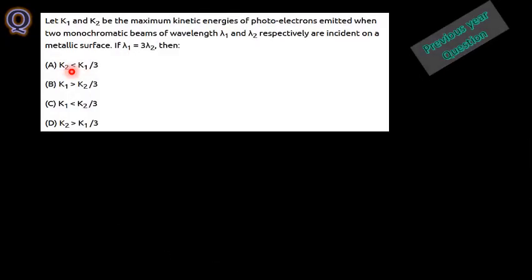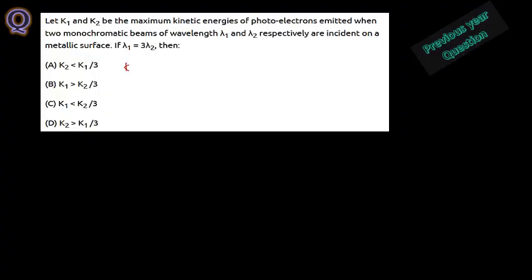Let K1 and K2 be the maximum kinetic energies of two different photoelectrons emitted when two monochromatic beams are used. Both beams emit photoelectrons having kinetic energies K1 and K2, and the additional information is lambda 1 equals 3 times lambda 2. First, I mention the relationship between wavelength and kinetic energy.